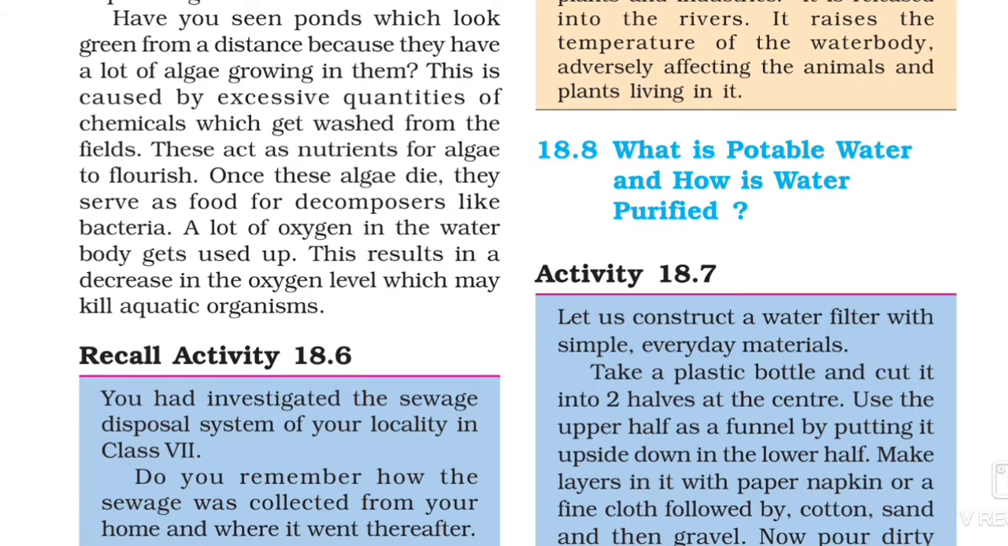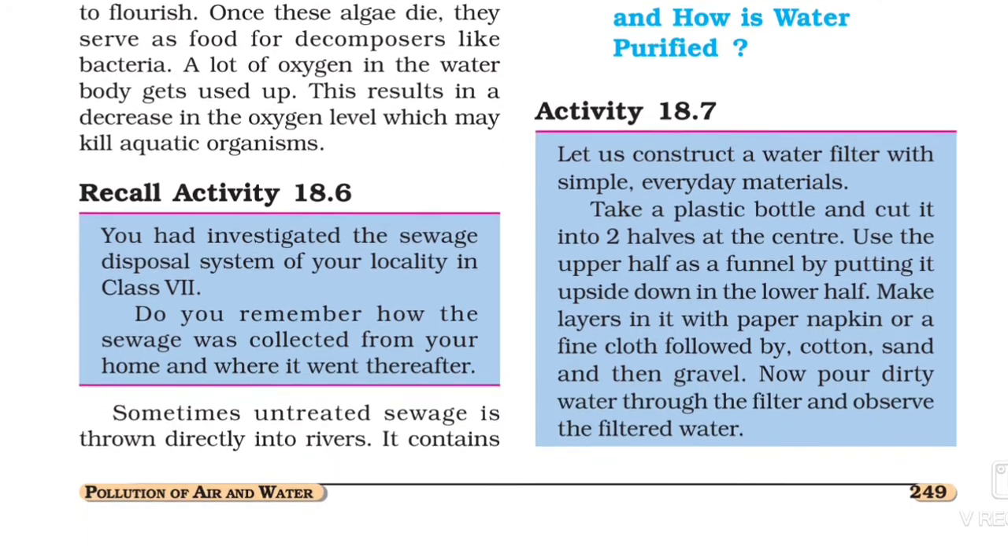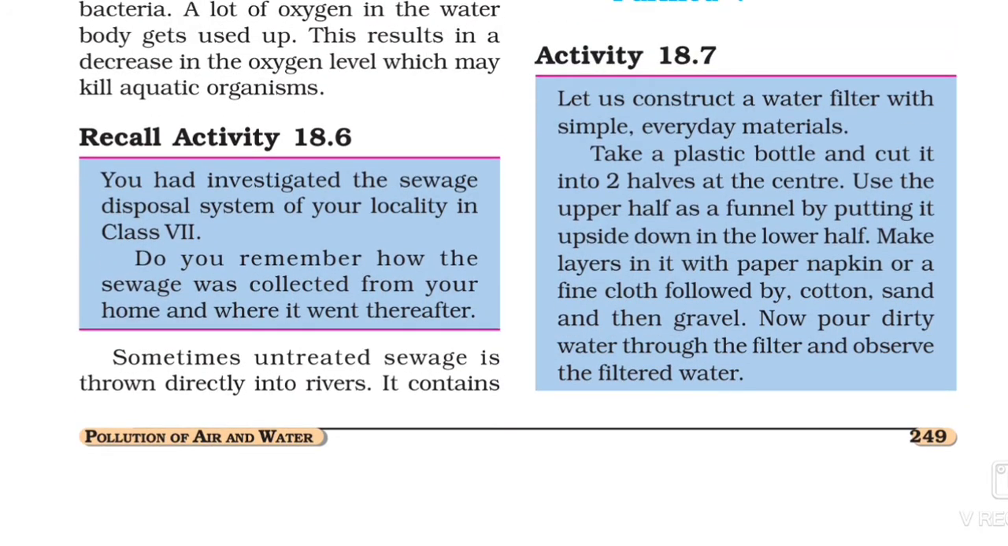Next topic, what is potable water and how is water purified? So for that, students, here is one activity. Let us construct a water filter with simple everyday materials. Take a plastic bottle and cut it into two halves at the center. Use the upper half as a funnel by putting it upside down in the lower half. Make layers in it with a paper napkin or a fine cloth, followed by cotton, sand, and then gravel.